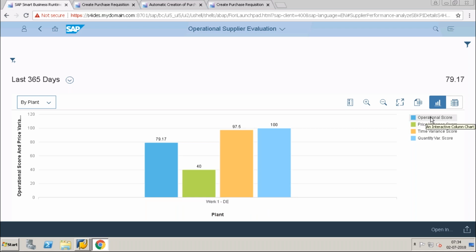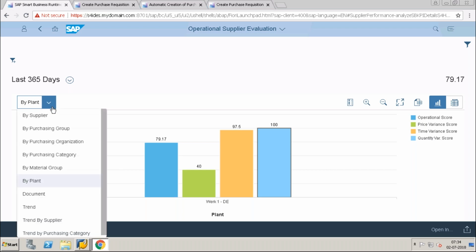So you can see the yellow color, the blue color, light blue color. It's the operational score, and this is the price variance, time variance and quantity variance score. So for this plant, the operational score is 79.17. Okay, for price variance, we have 40% price variance and 97.1 is time variance. That means there is a difference in the time, maybe the GR time that we proposed and what we have at the plant. So this is a difference, and we have a quantity score of 100%, so there is no variance.